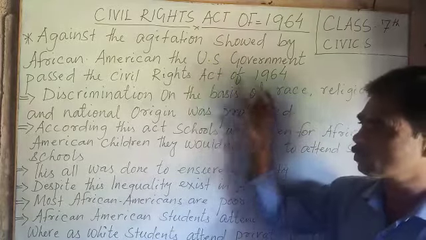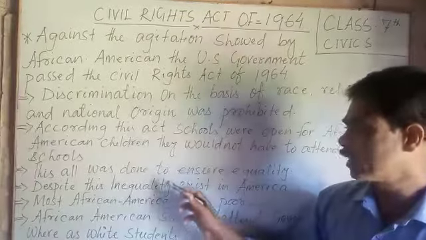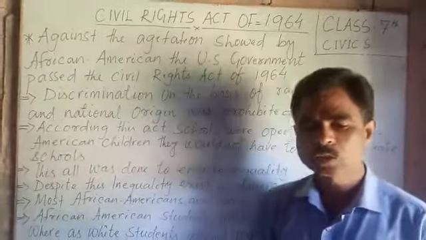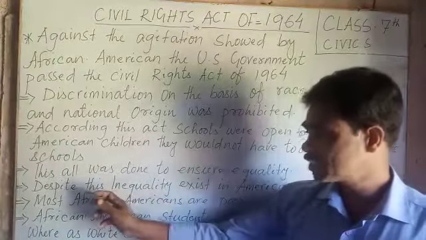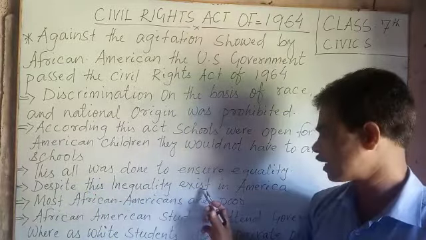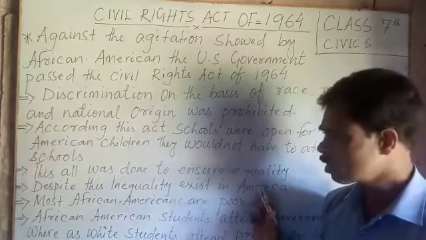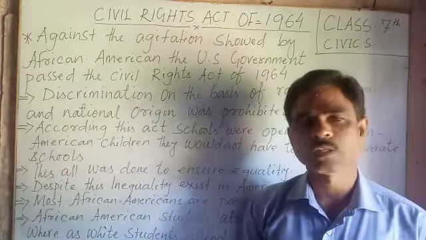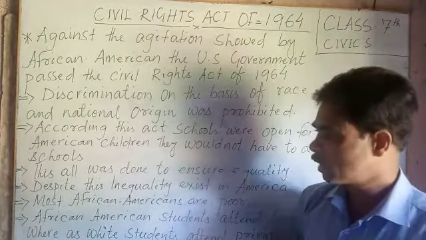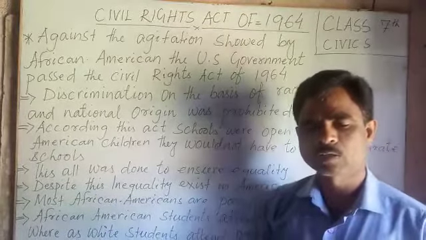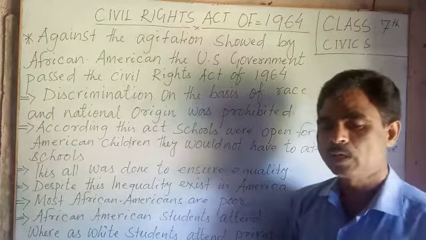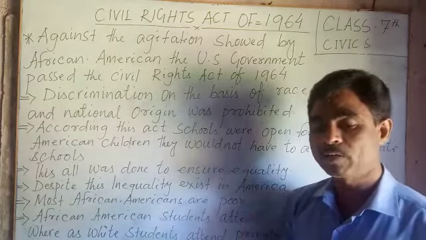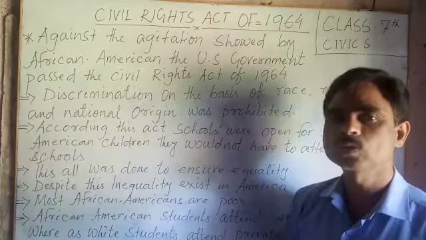Why was this law passed by the American government? To ensure equality among African Americans and American students. Yet even after the law was passed, inequality still existed in America. Similarly, in our country, India, the constitution has banned untouchability, but still inequality exists in some schools.